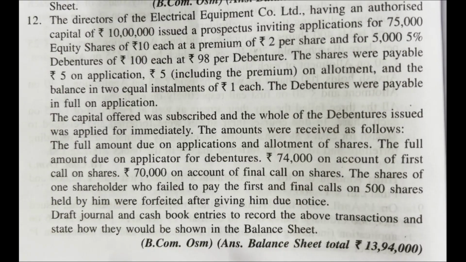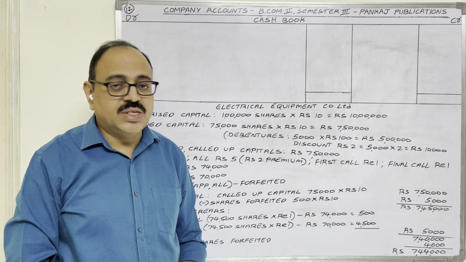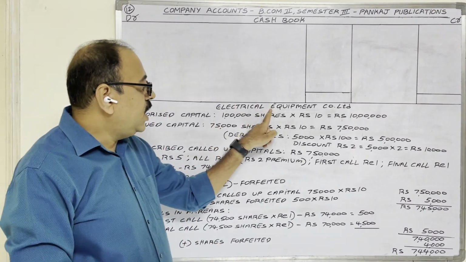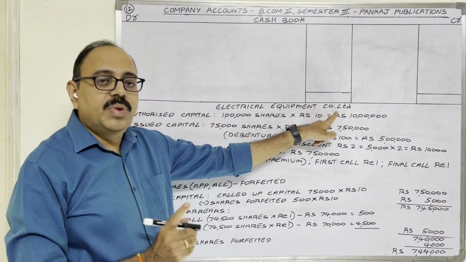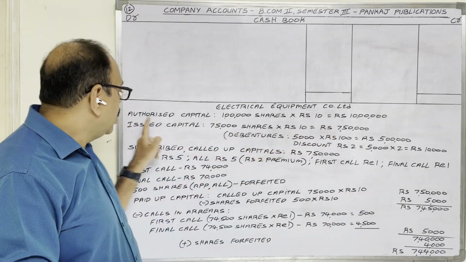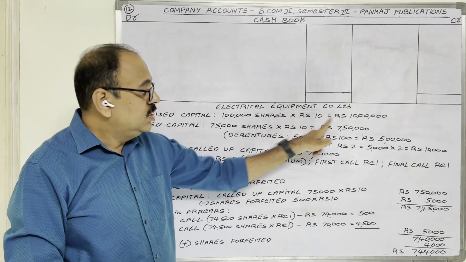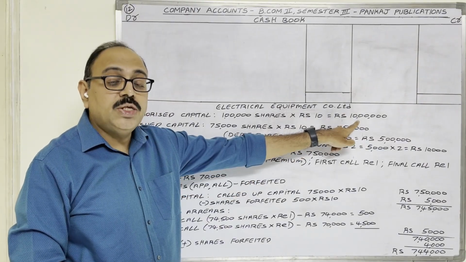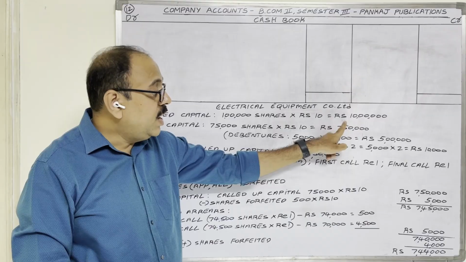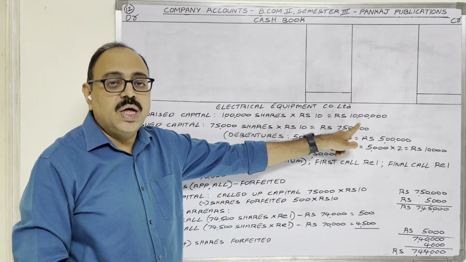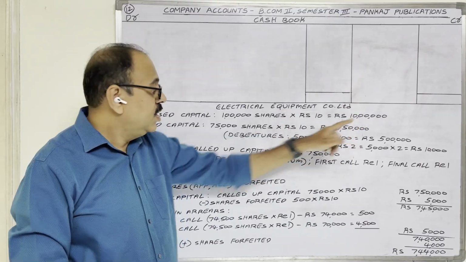Let us see the solution for this. Let us understand the question first. Electrical Equipment Company Limited, a public limited company. Its authorized capital is 1 lakh shares at the rate of 10 rupees each, 10 lakh rupees. The company is authorized to collect 10 lakh rupees from shareholders through share capital.